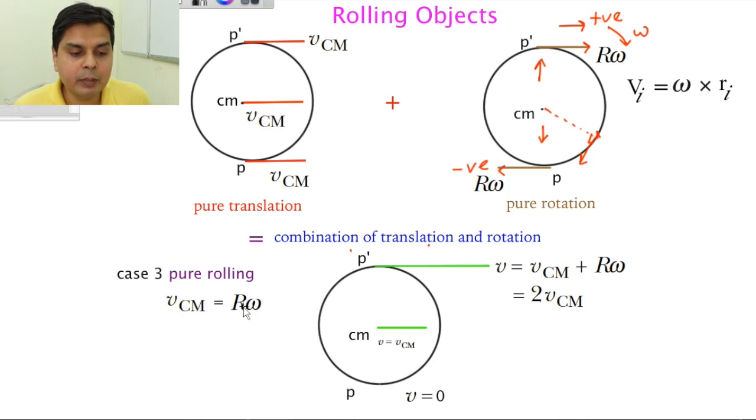Because VCM is R omega, they are exactly balancing each other, friction will say, okay, you people have now finally become very good friends. Your VCM is equal to R omega. My role is not required, so I will not come into the picture. So there is no force of friction acting here, because there is no sliding motion here.